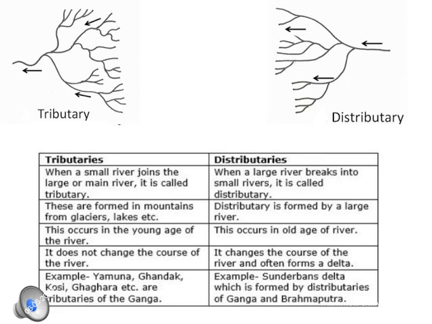So the small rivers which join in order to make one big river are the tributaries. And in the next figure, one big river is forming various other small rivers, which is called a distributary. So this is the difference between the tributary and the distributary. It is just vice versa, opposite.